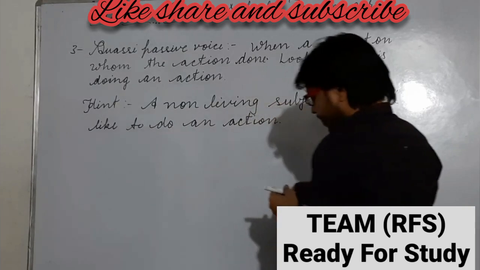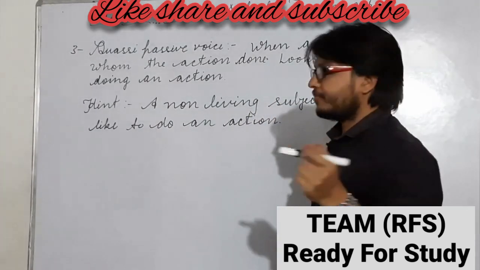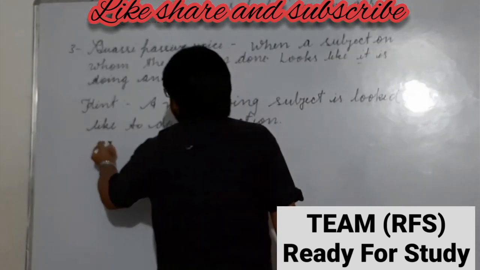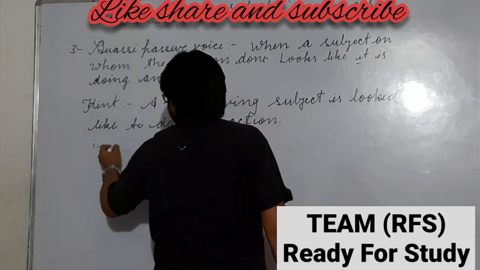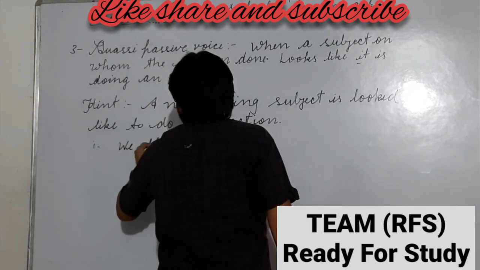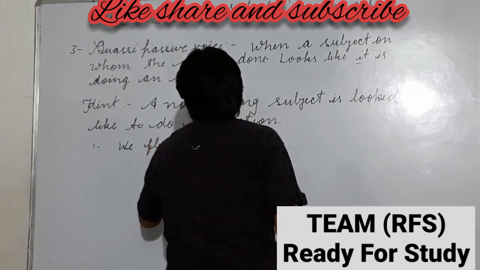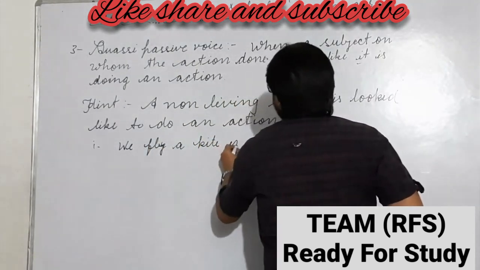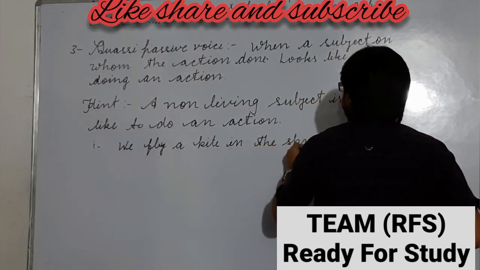For example, let us select an example and understand what is the quasi passive voice. Number first, we fly a kite in the sky.